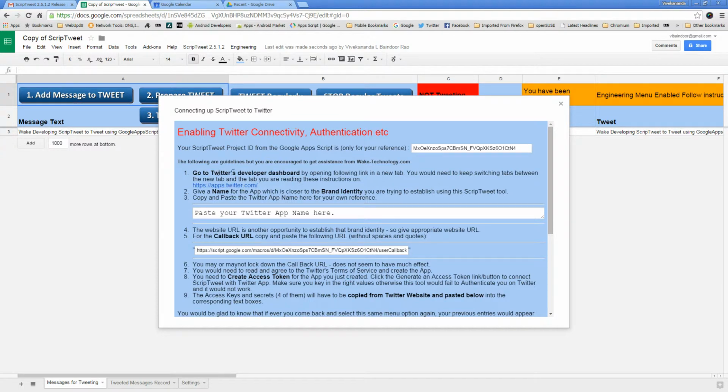So it says go to Twitter's developer dashboard by opening the following link in a new tab. You would need to keep switching tabs between the new tab that gets created and what you're seeing here. This is the URL. It says here, opening the following link. I right click on it, right click, open link in new tab.